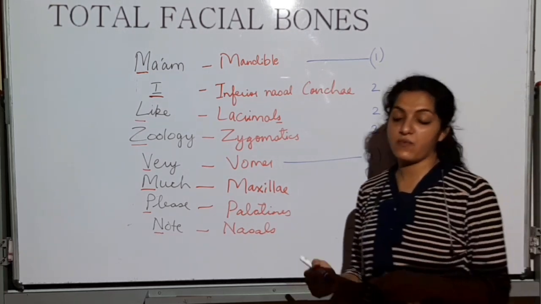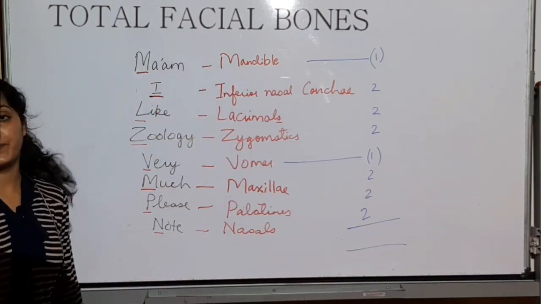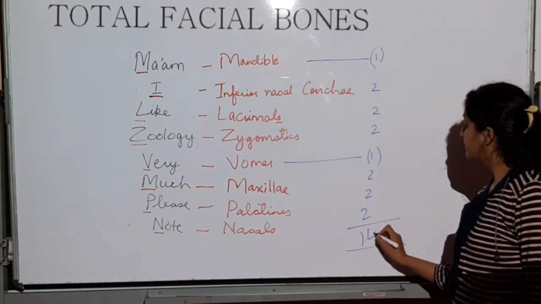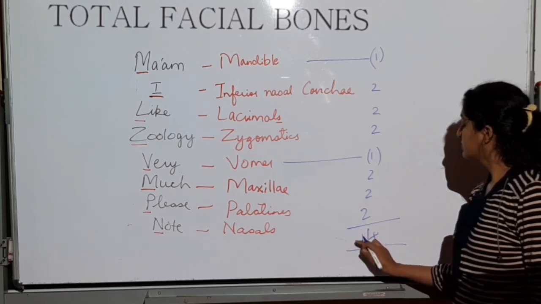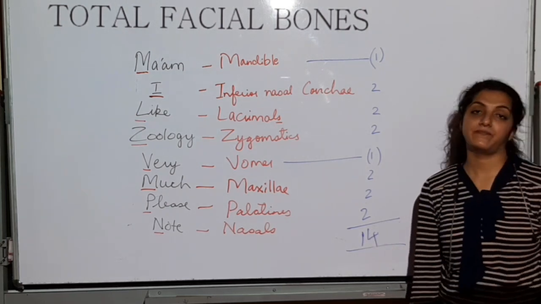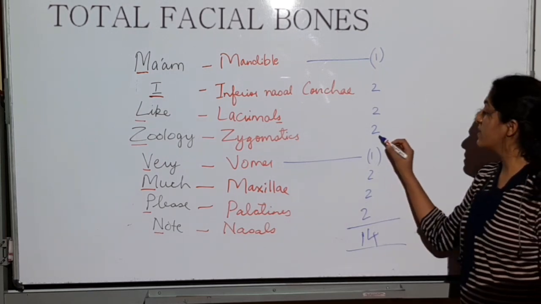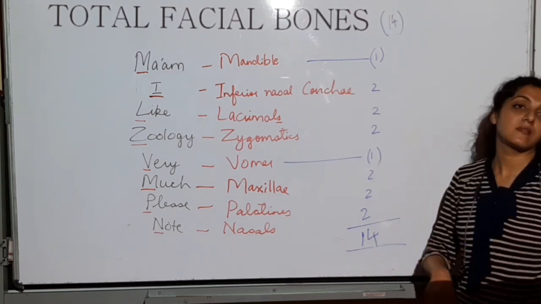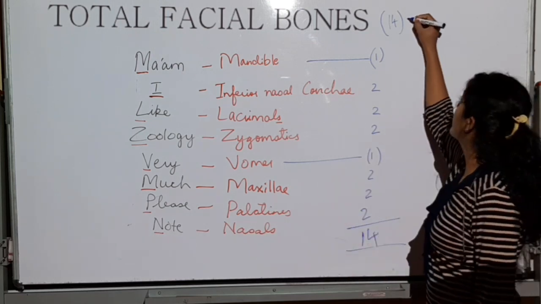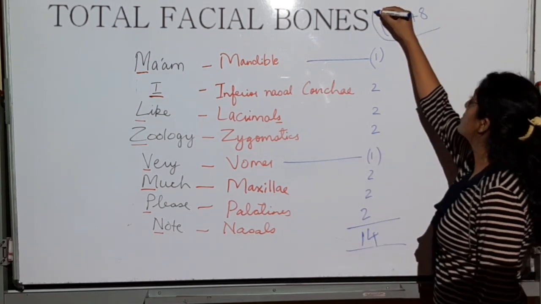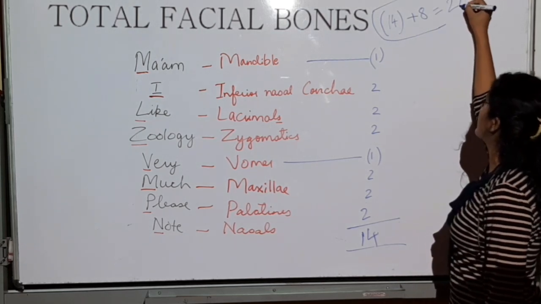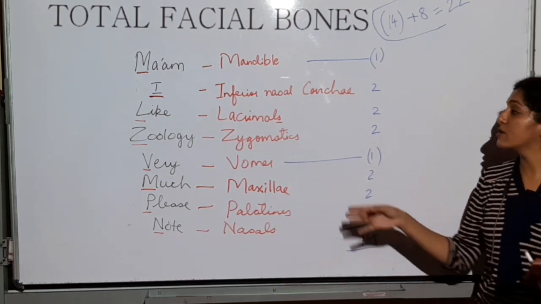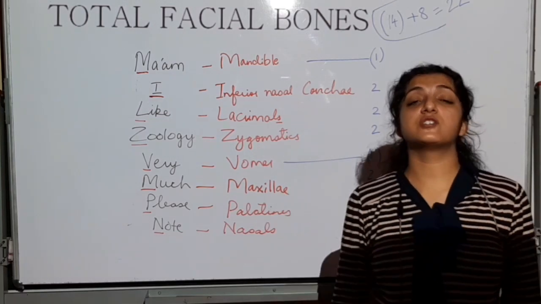And you are going to total these facial bones for me. You are going to do the totaling. So I hope you've got it to 14. 1, 2, 4, 6, 7, 8, 9, 10, 11, 12, 13, 14. So total facial bones will be 14. And how many cranial bones did we see? 8. So if you want the total of facial bones and cranial bones, that is the skull bones, it is going to be 22 in number. Okay? You should understand this calculation now. From this sentence you should remember all the facial bones.